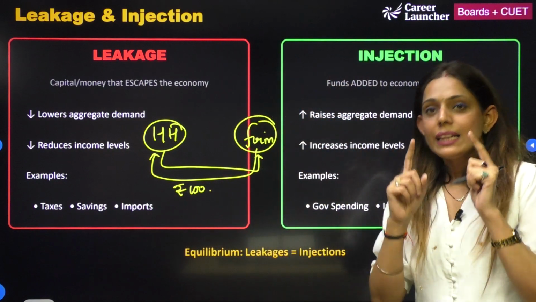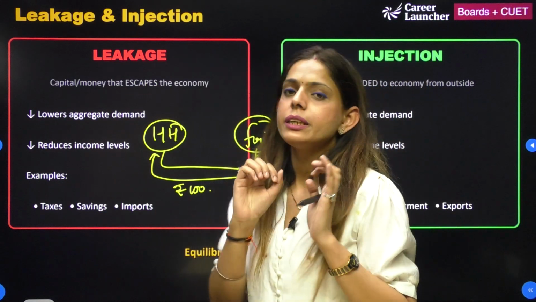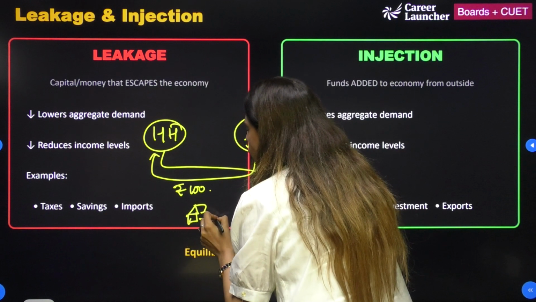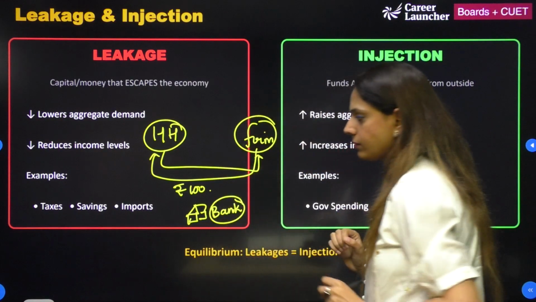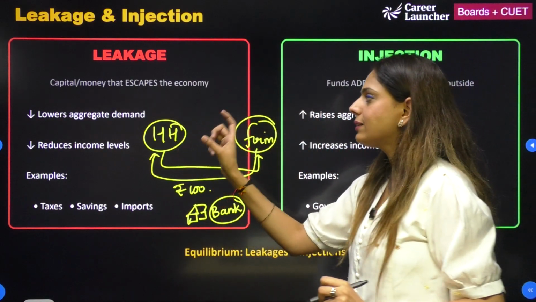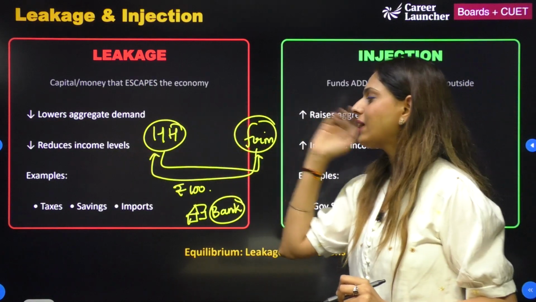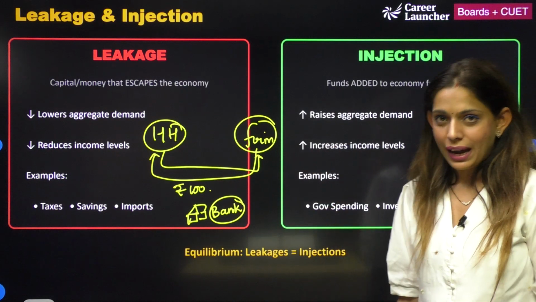ठीक है. Let's suppose we have a financial intermediary in between and that financial intermediary is called bank. So repeating the example, household है, firm है. Firm ने household को salary pay करी 100 rupees की with an intermediary, that is bank.